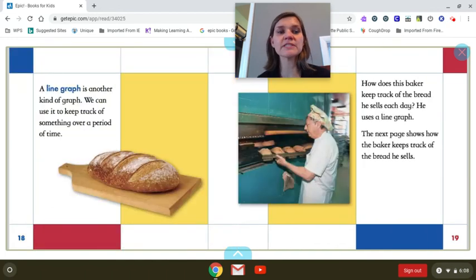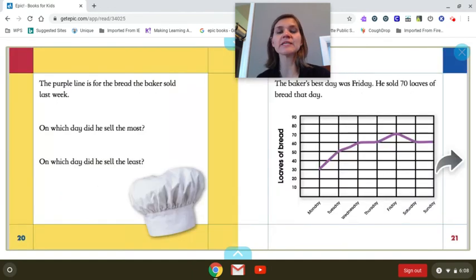A line graph is another kind of graph. We can use it to keep track of something over a period of time. Like, how does this baker keep track of the bread he sells each day? He can use a line graph. Let's turn the page and see how the baker keeps track of the bread he sells.